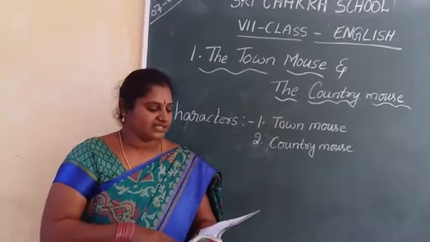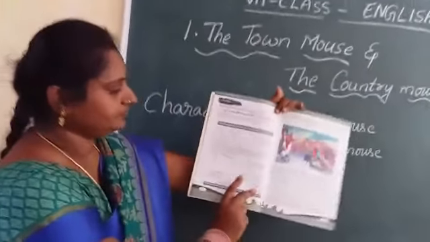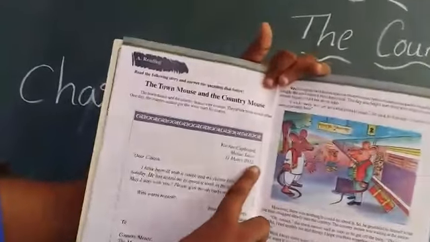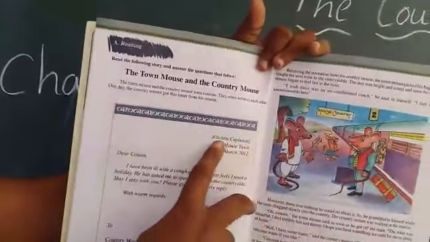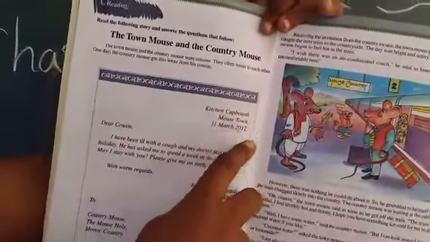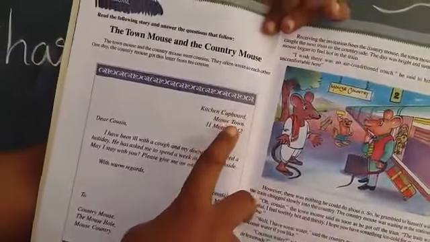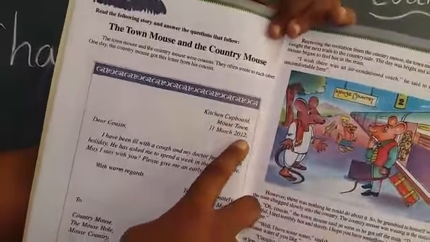So one day the country mouse got a letter. Here is the letter, have a look at it. The town mouse wrote this letter. The town mouse lives in a kitchen cupboard in Mouse Town, and the date is 11th March 2012.